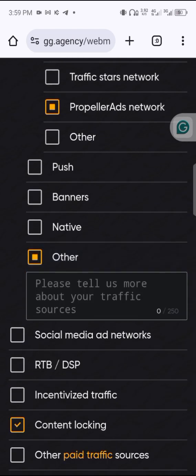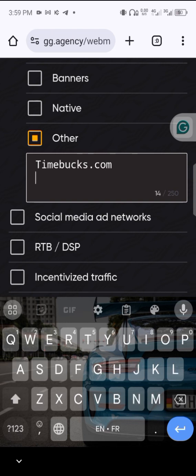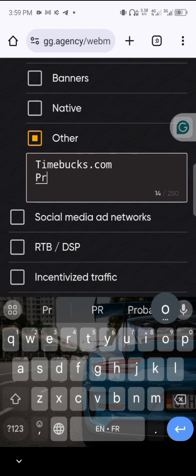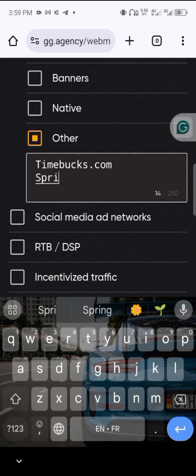Also we can write timebox.com, so you can write that, and then you can write sprout geek.gigs.com. So you can leave it like that.